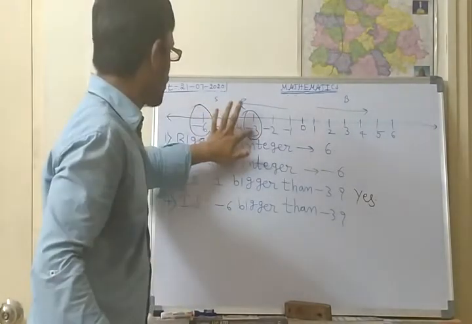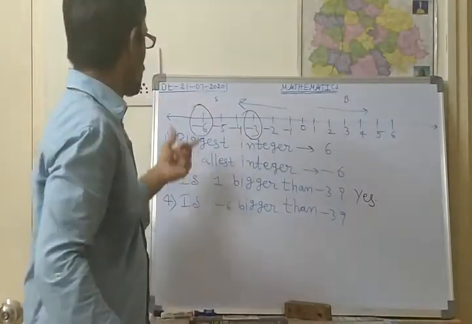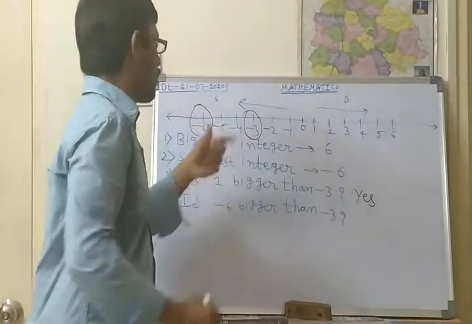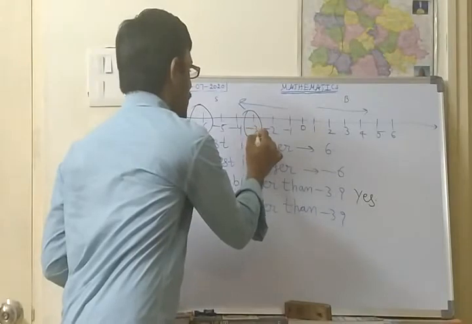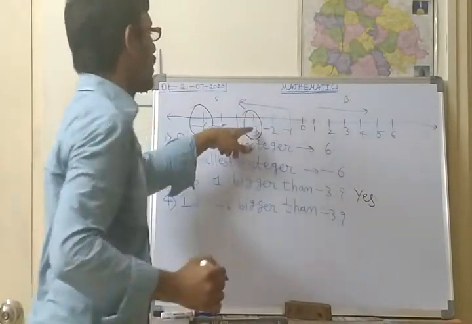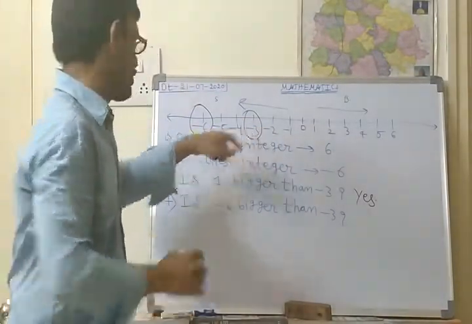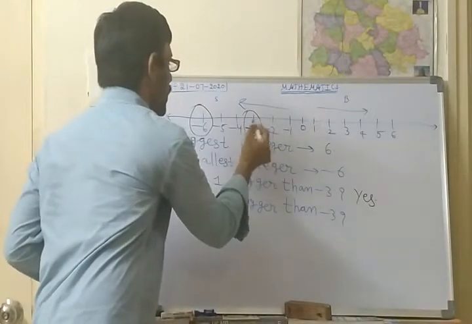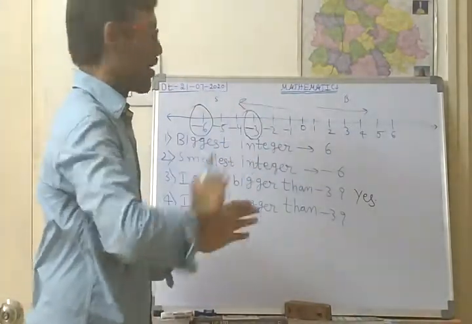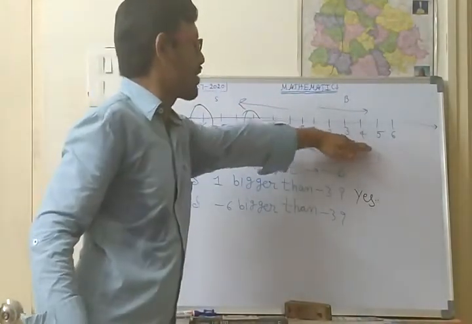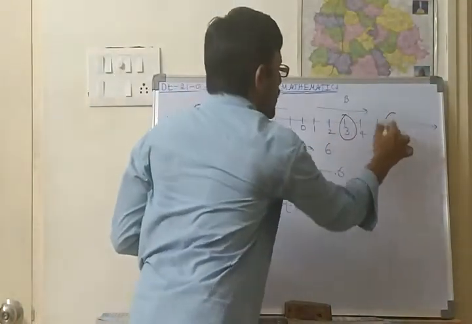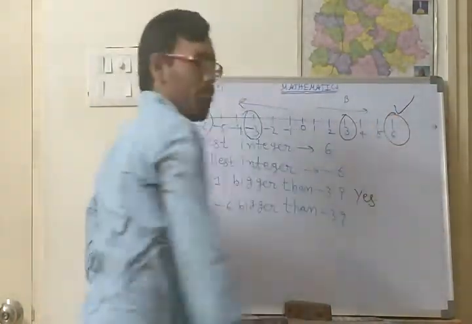But here the negative symbol is there, so whatever number is lesser, that will be the bigger number. That is opposite. If we see only 3 and 6, obviously 6 is the bigger number.